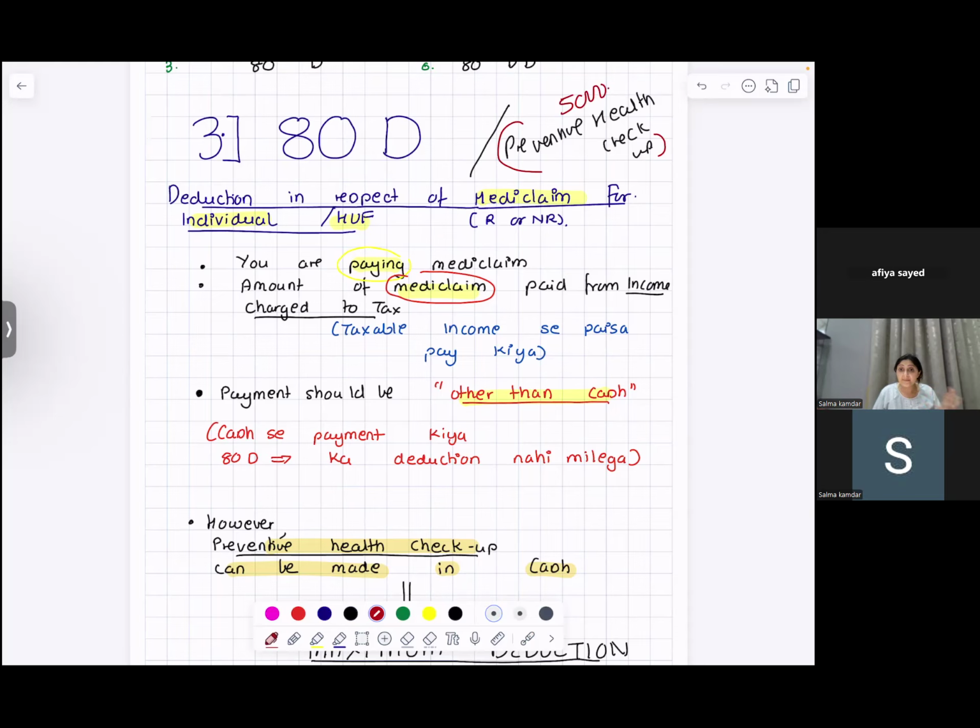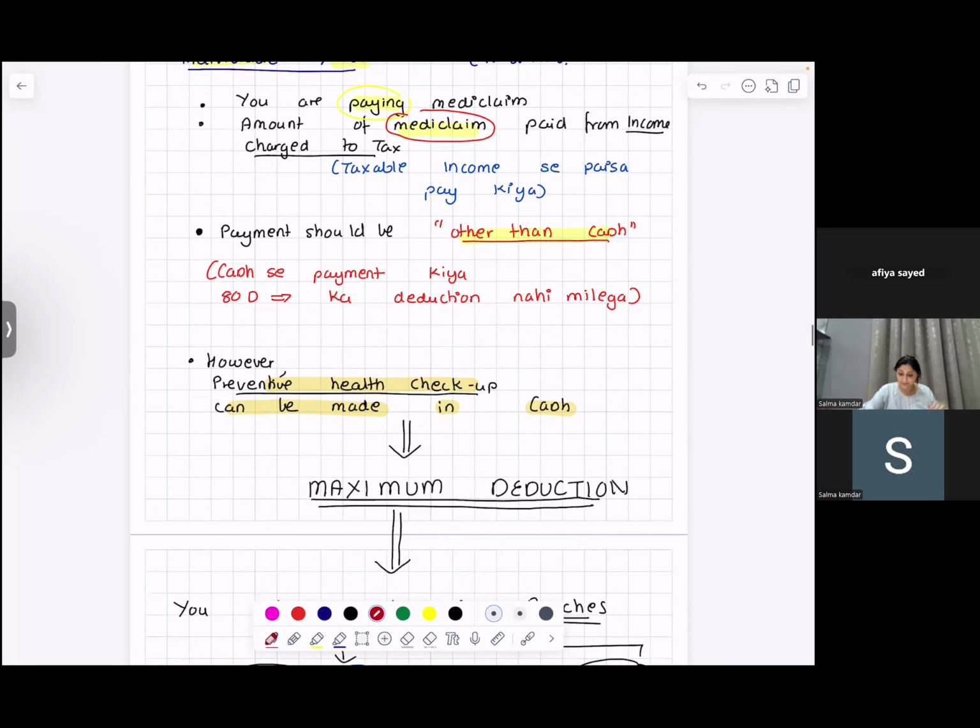The maximum limit is 5,000 and you can do it for self, spouse, children, parents. But for the mediclaim, it should be by cheque. I hope you're with me. Now, what is the maximum deduction allowed?